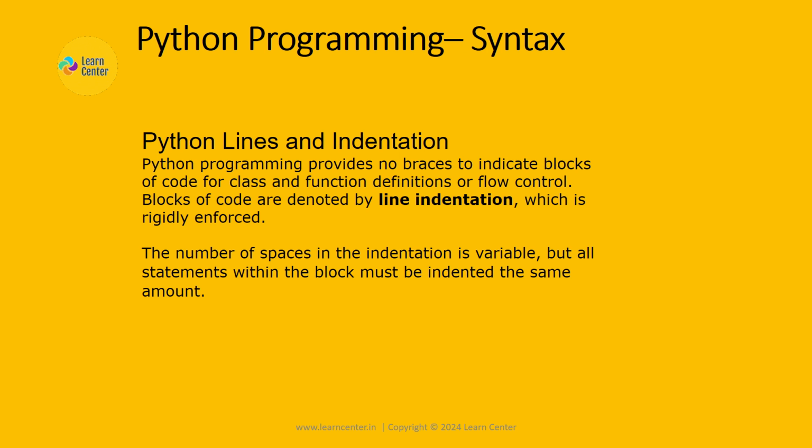Python lines and indentation. Python programming provides no braces to indicate blocks of code for class and function definitions or flow control. Blocks of code are denoted by line indentation, which is rigidly enforced. The number of spaces in the indentation is variable, but all statements within the block must be indented the same amount.